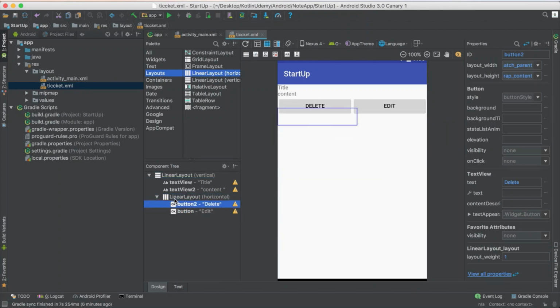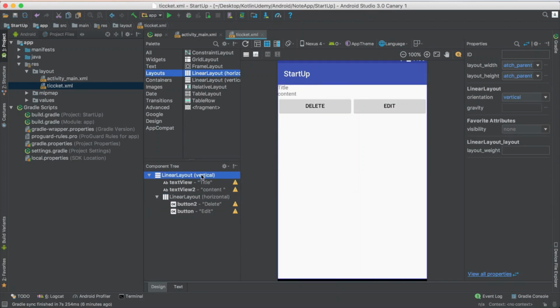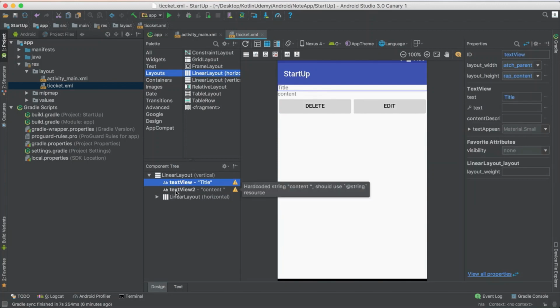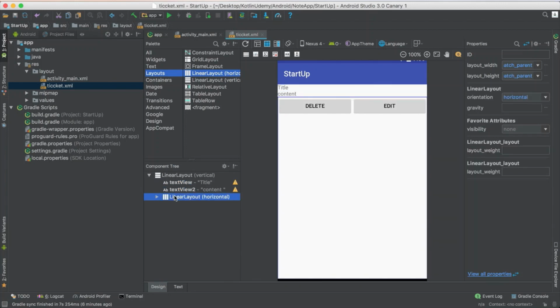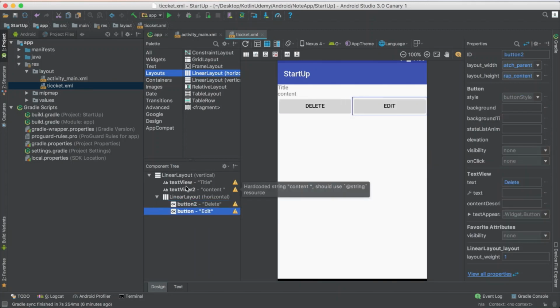Because this one is vertical, the content, 3 of them, will be one under another. But this one, because it is horizontal, the content of it should be horizontal. But if you see, this one will take all the remaining screen. I don't want them to take all the screen. I want it to take only the content, just wrap content. I don't want to use unnecessary place in the screen. So I'm using only this part of the screen.